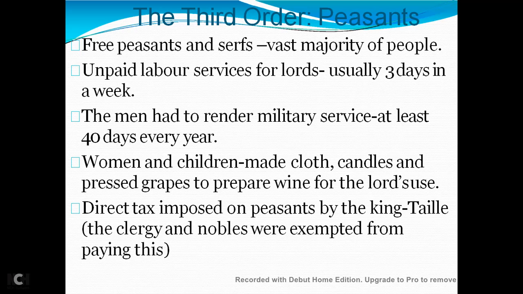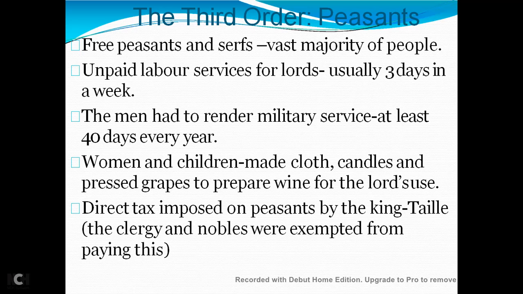Serfs cultivated plots of land, but these belonged to the lords. Much of the produce from this had to be given to the lord, and they also had to work on the land which belonged exclusively to the lord.